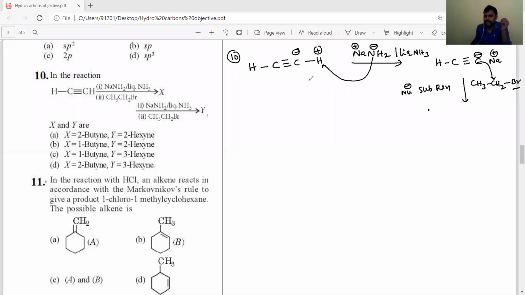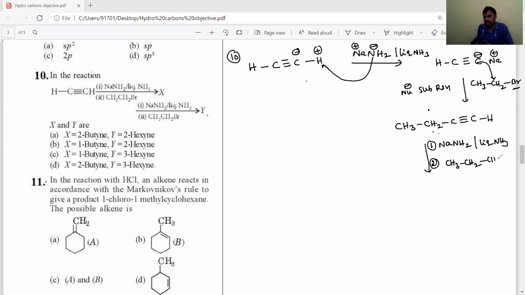That alkyne is CH3-CH2-C≡CH. Again, here also one more acidic proton is there. It reacts with NaNH2, liquid ammonia, and again further reacts with ethyl bromide.